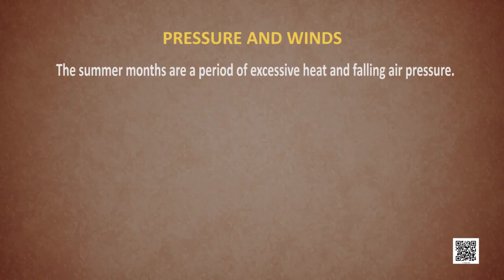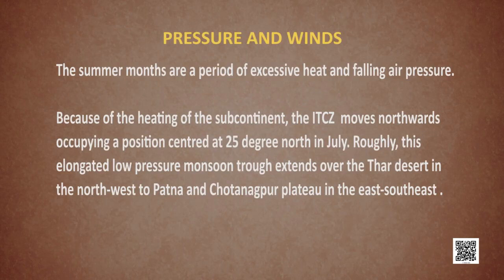Now let us talk about the pressure and the winds. The summer months are a period of excessive heat and falling air pressure. So falling air pressure gives the development of low pressure. Because of the heating of the subcontinent, the ITCZ moves northward, occupying a position between 25 degrees north latitude during July. Roughly, an elongated low pressure monsoon trough extends over the Thar Desert in the northwest to Patna to Chota Nagpur Plateau in the eastern parts also.